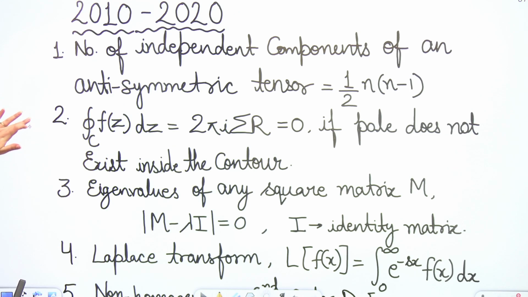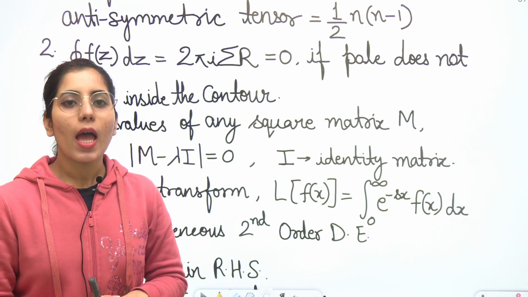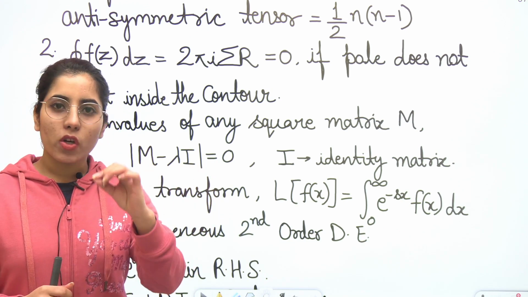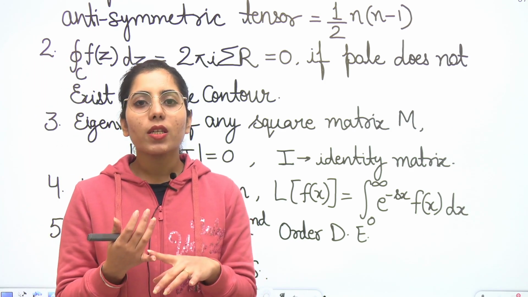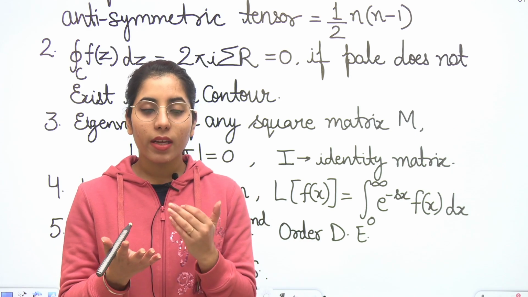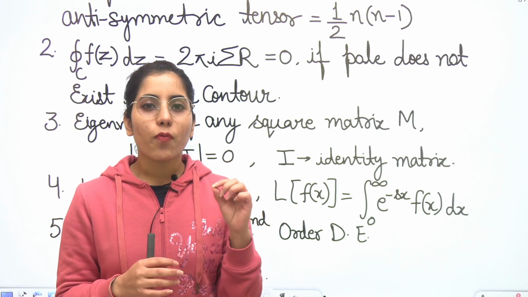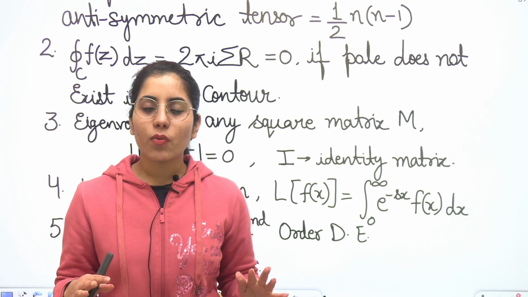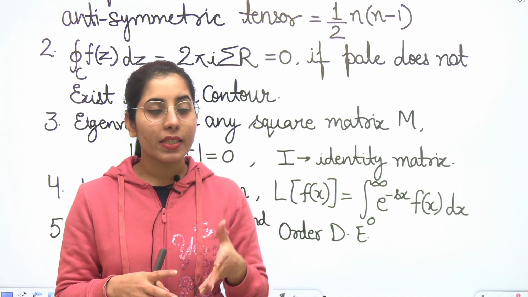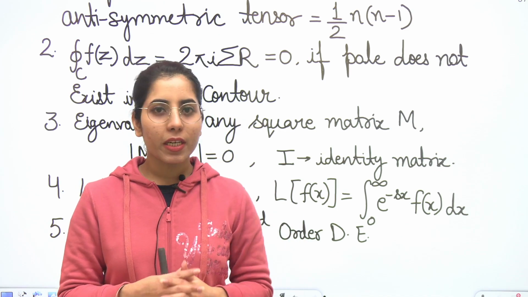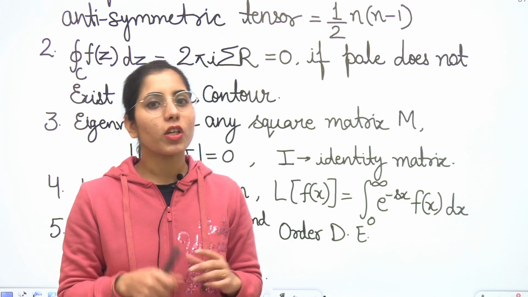Now the second point is, if you are going to have a question based on contour integration, the steps generally we take are, we find the pole. What is this pole actually? The pole is a finite value of z at which the function's value is going to be infinity or not defined. If the contour is going to be a circle, or even if the integration limits are given as minus infinity to plus infinity, then in that case we generally take the real axis and the upper half of the complex plane.